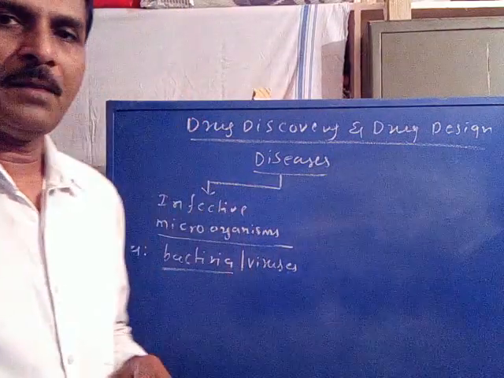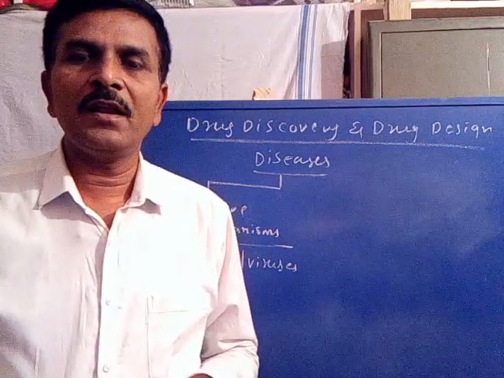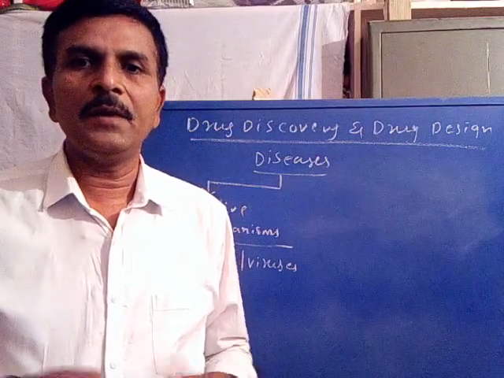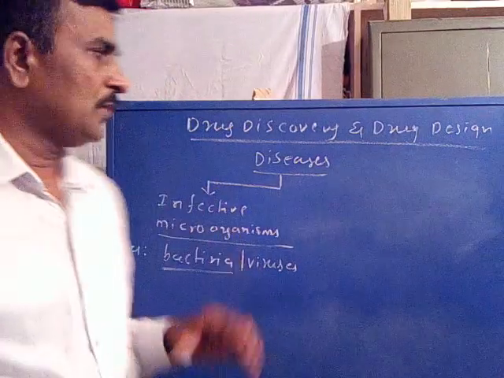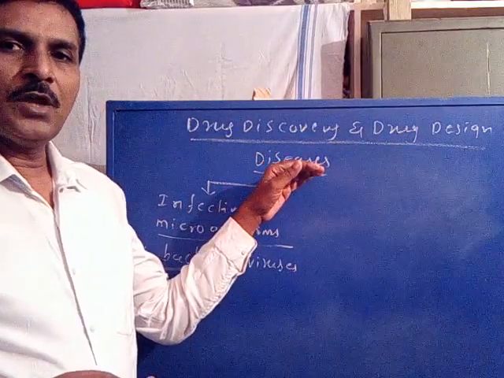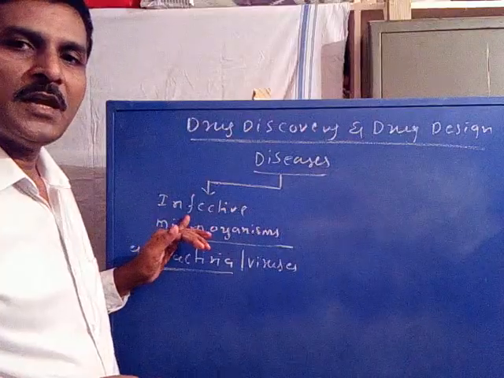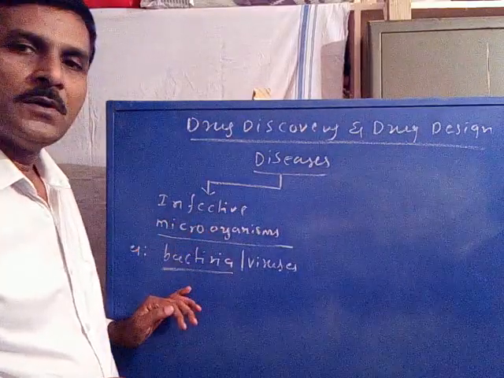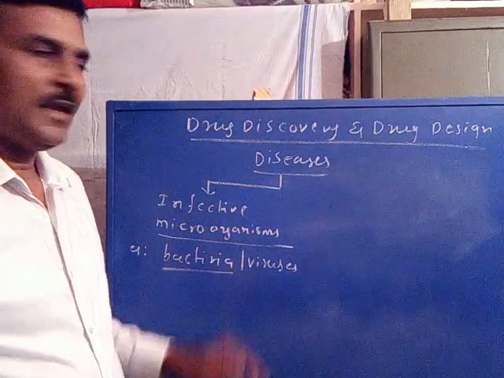Diseases may be of different types depending upon the type of virus or the type of bacterium. So diseases to the human body may be due to infective microorganisms like bacteria and viruses, or